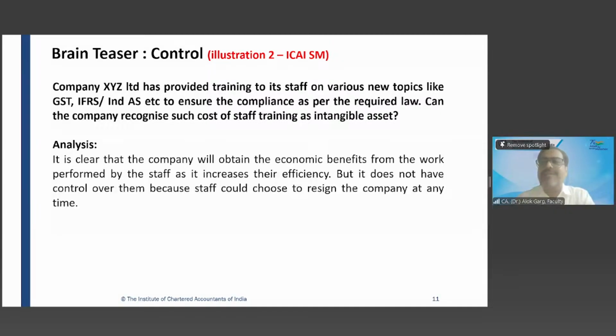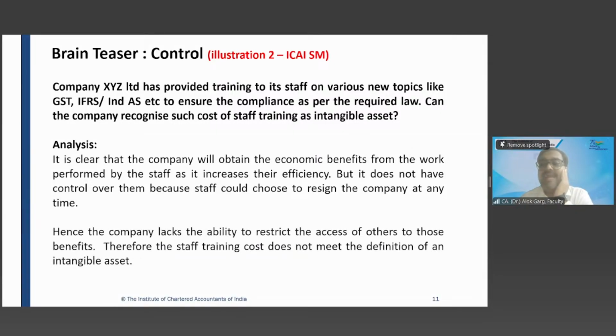So it is not meeting the definition of control because staff may choose to resign from the company over time. Hence, the company lacks the ability to restrict the access of others to enjoy those benefits. Therefore, the staff training cost does not meet the definition of an intangible asset. Any question here? There must be a question, and I know the question.